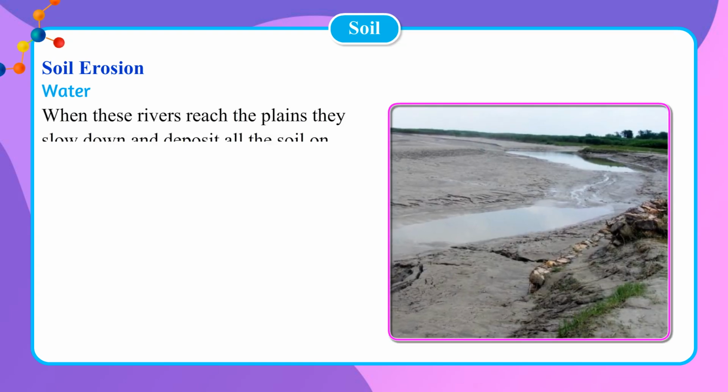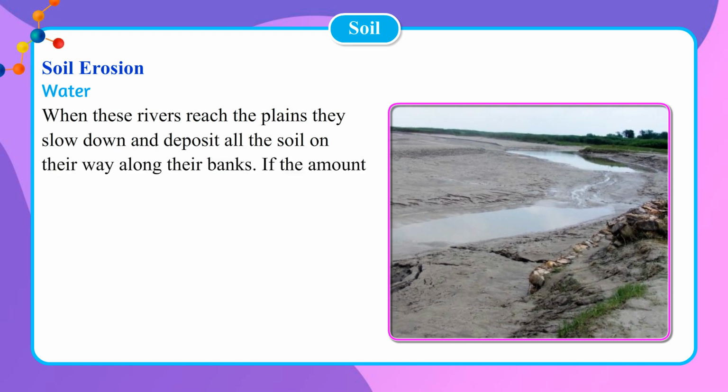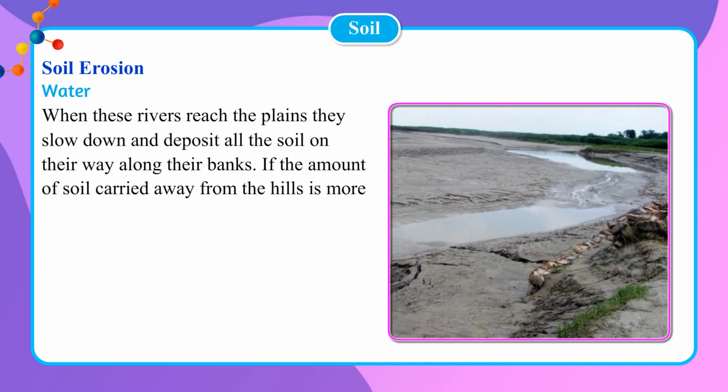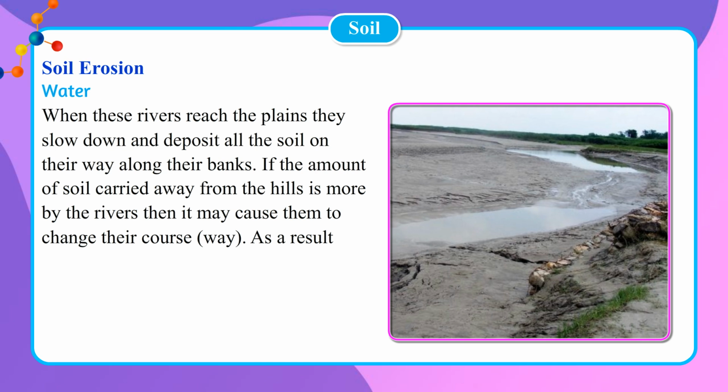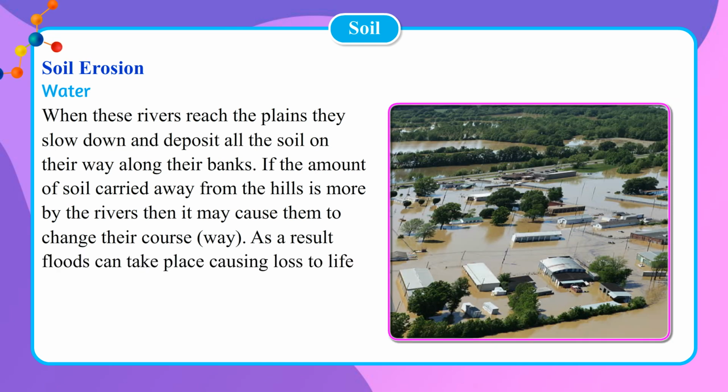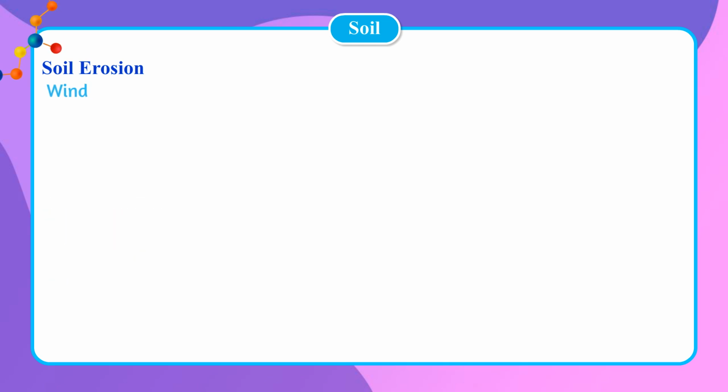When these rivers reach the plains, they slow down and deposit all the soil on their way along their banks. If the amount of soil carried away from the hills by the rivers is more, then it may cause them to change their course. As a result, floods can take place, causing loss to life and property.